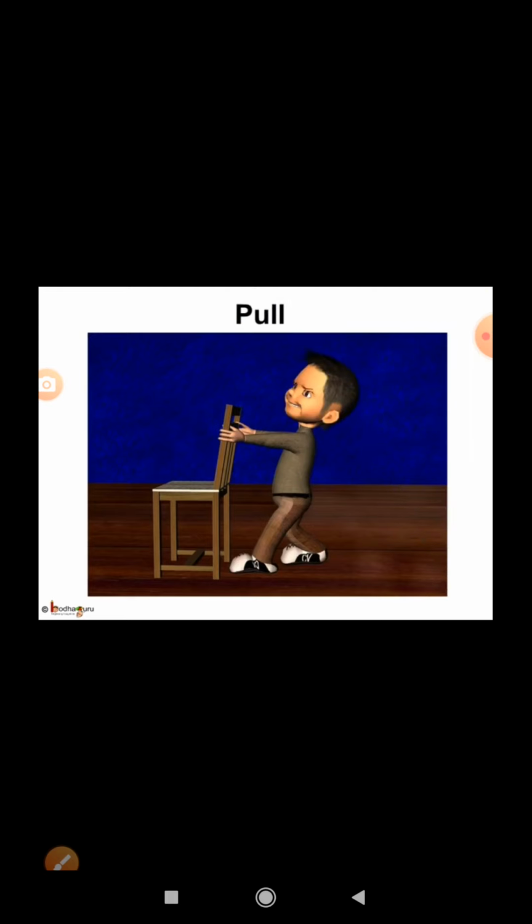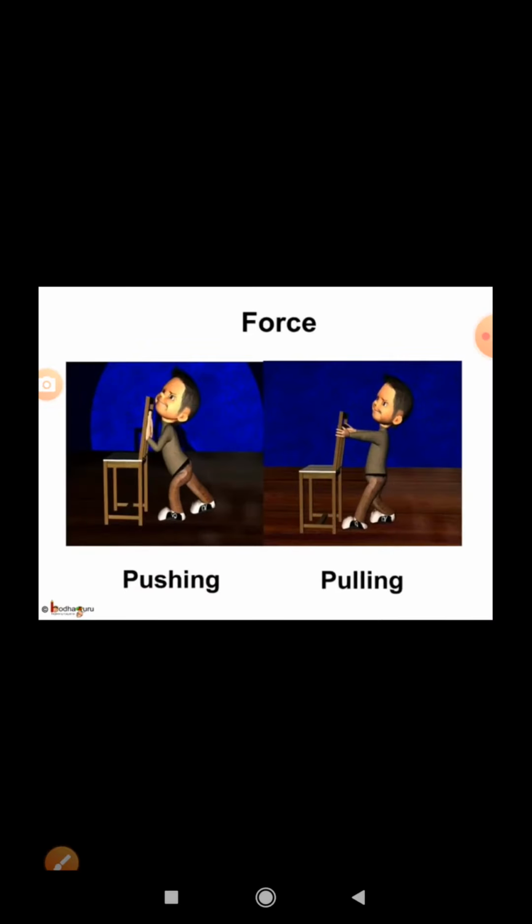Similarly, if you want to move the chair towards you, you have to make an effort to pull it towards you. Correct? This effort to push or pull is called force. You cannot move an object without using force.